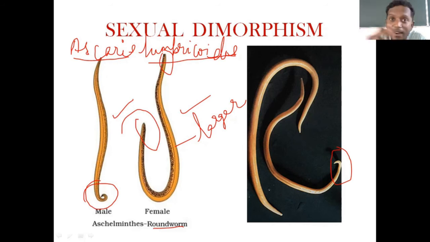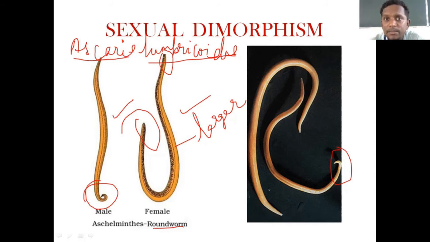So male and female are first of all separate, and also by looking at them you can easily make out which is male and which is female. This phenomenon in biology is called sexual dimorphism. For CET, NEET and all, this term is very important. Sexual dimorphism. Not only are the sexes separate, but you can also identify which is male and which is female by looking at their external morphology. This condition or phenomenon is called sexual dimorphism.